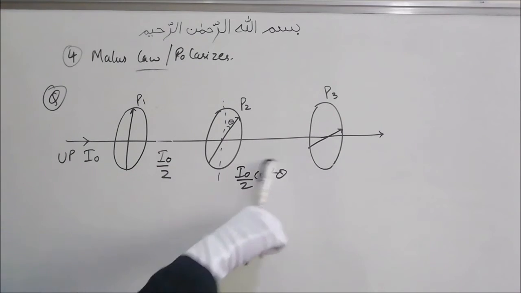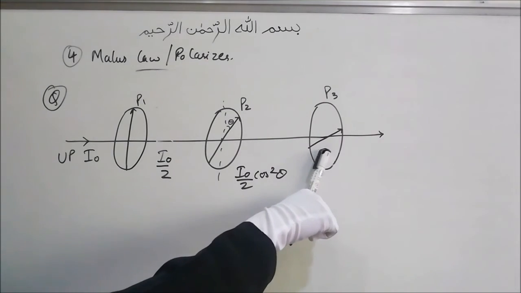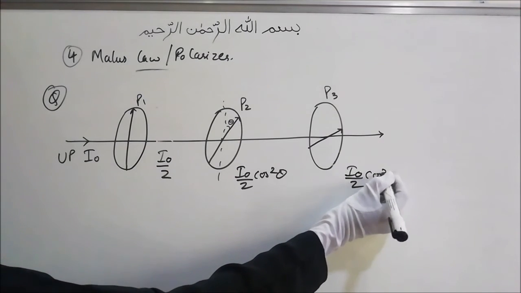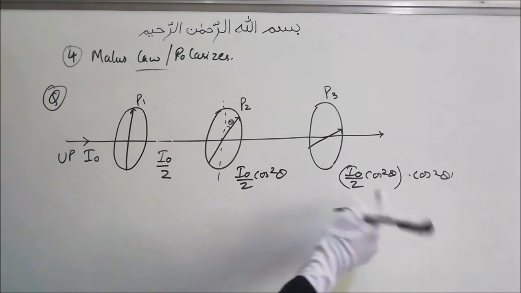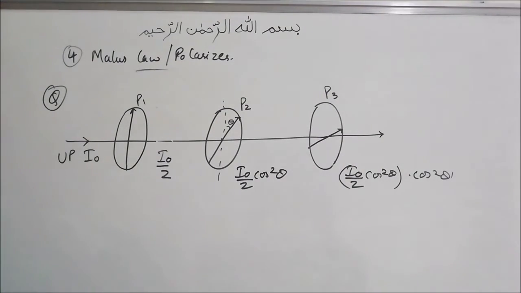Now when light of this intensity falls on the next polarizer, the intensity will be I naught by 2 cos squared theta into cos squared theta dash. Theta dash is the angle between this and this polarizer, right? What is that?